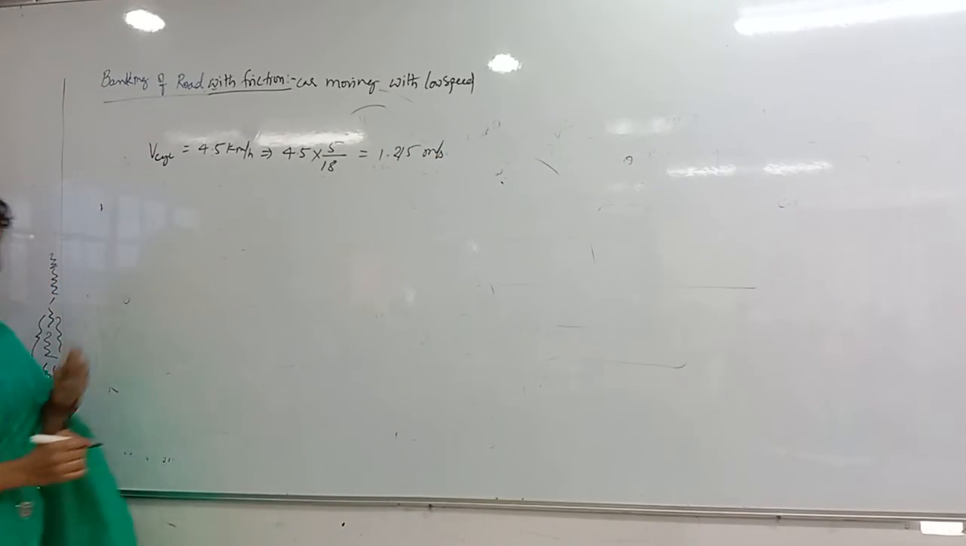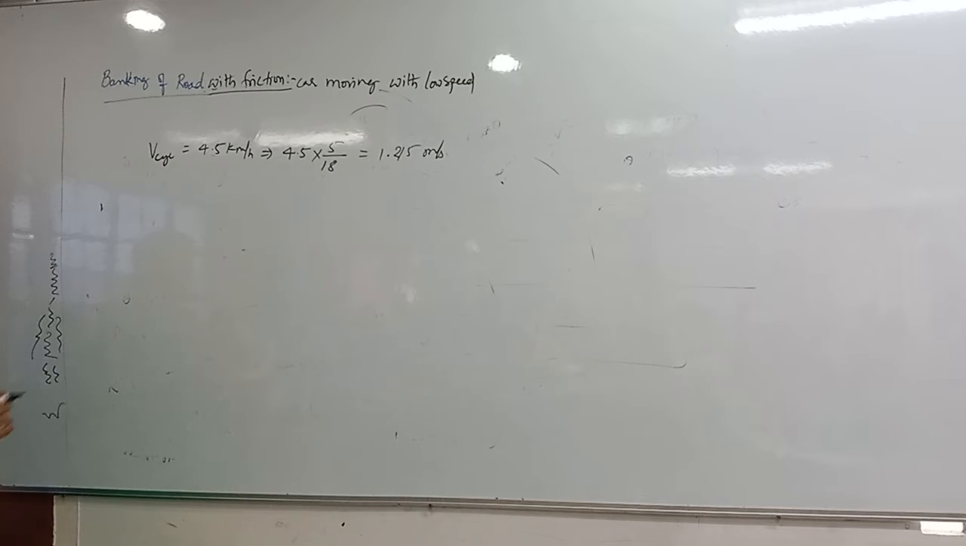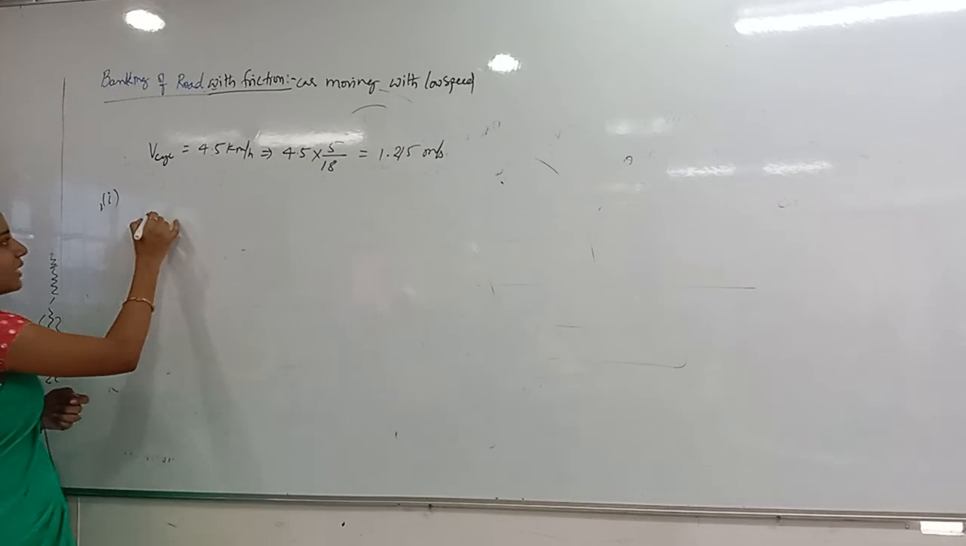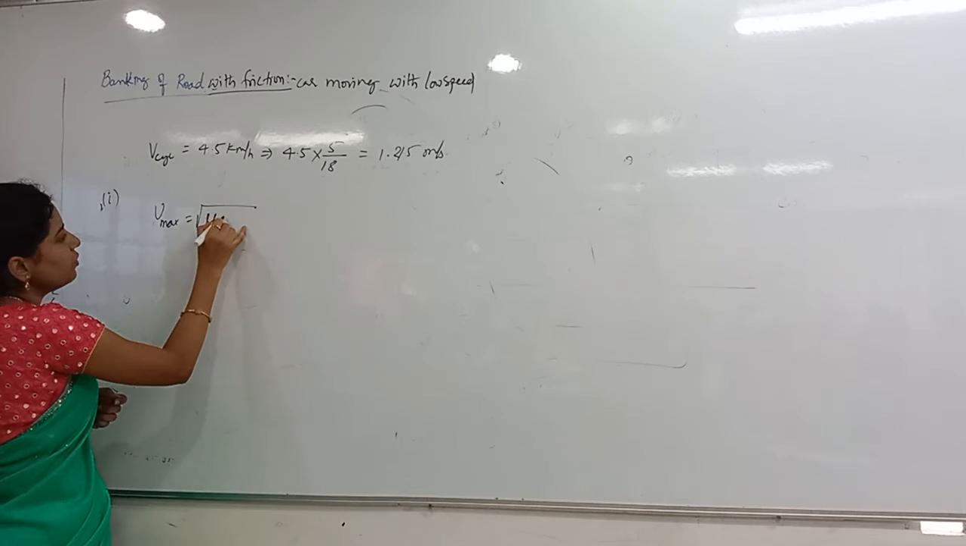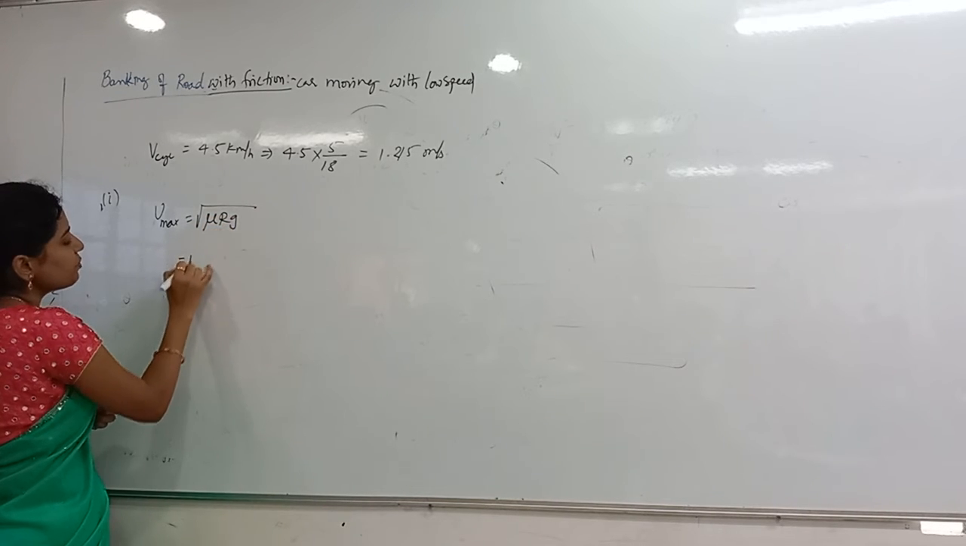This is the cyclist's velocity, the given velocity of the cyclist. In that first question they are asking whether he will slip or not slip. So for that purpose, what is the maximum safest velocity formula? V maximum is equal to under root mu r g. What is the mu value?